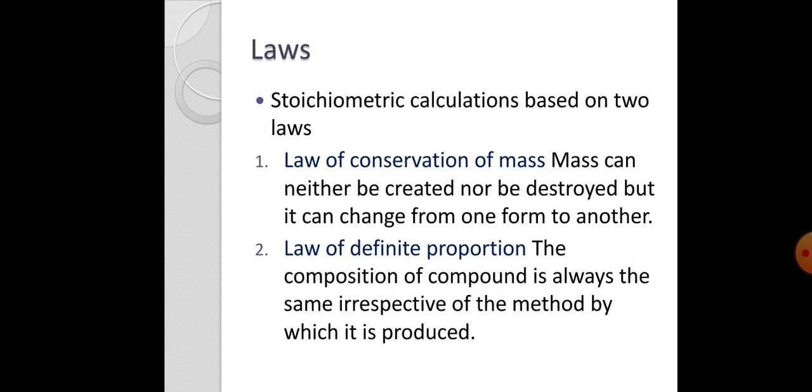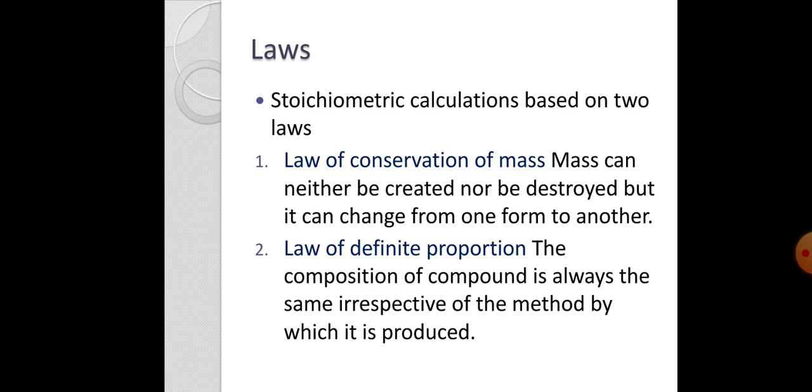Stoichiometry calculations are based on two laws, that is the law of conservation of mass and the law of definite proportion. According to the law of conservation of mass, mass can neither be created nor destroyed, but it can change from one form to another, as we already discussed in the formation of water. You see that 4 gram hydrogen and 32 gram oxygen form 36 gram of water. No loss or gain of mass takes place. This is according to the law of conservation of mass.